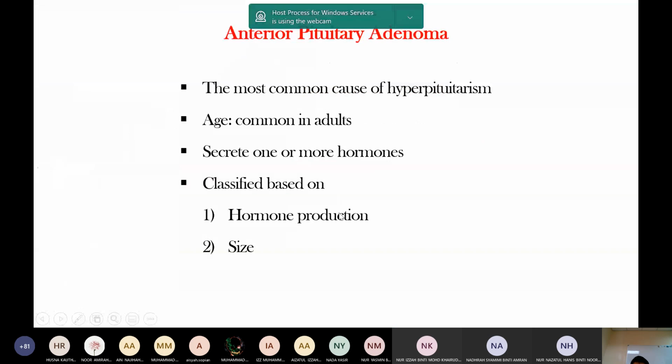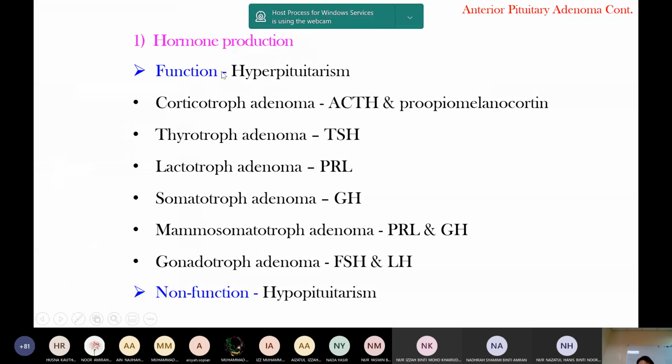Okay, size and hormone production. Hormone production, or function: I mentioned just now that if there is excess hormone production, it is called a functioning pituitary adenoma, which leads to hyperpituitarism. If the pituitary adenoma is at the corticotroph cells, it produces excess ACTH and pro-opiomelanocortin. This melanocortin acts on melanocytes, so they produce melanin, which leads to hyperpigmentation.